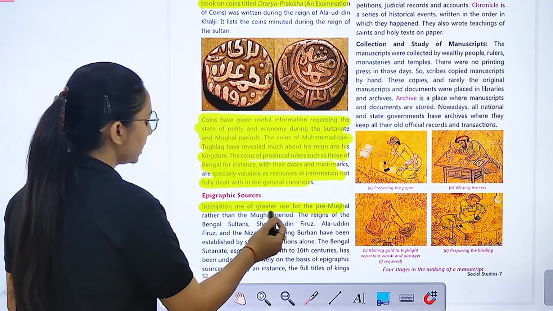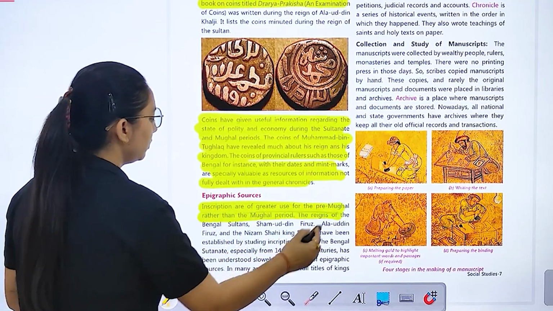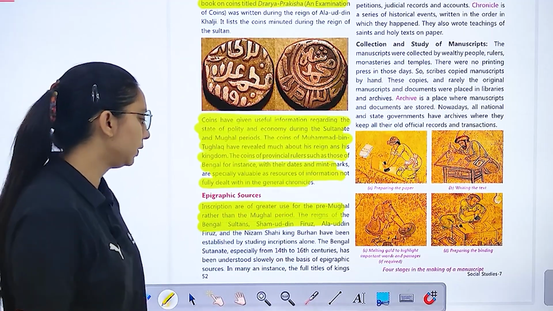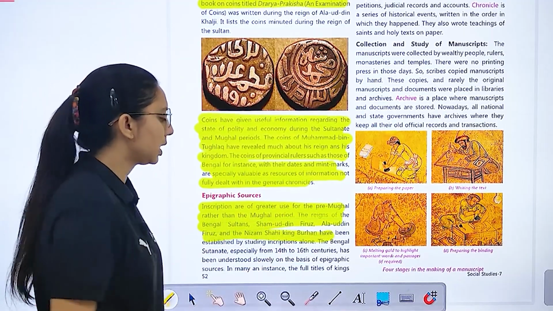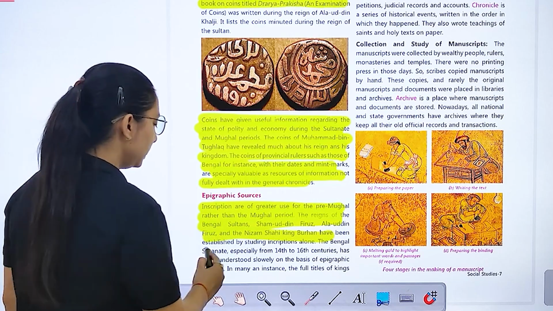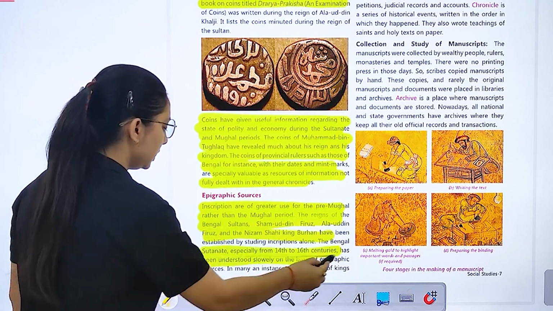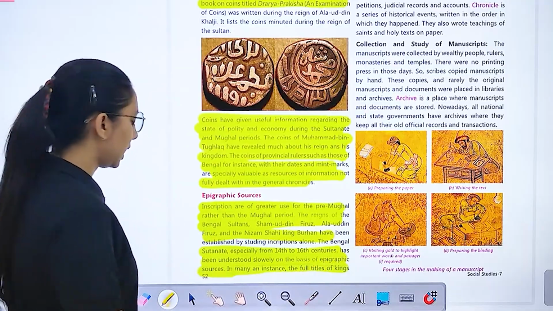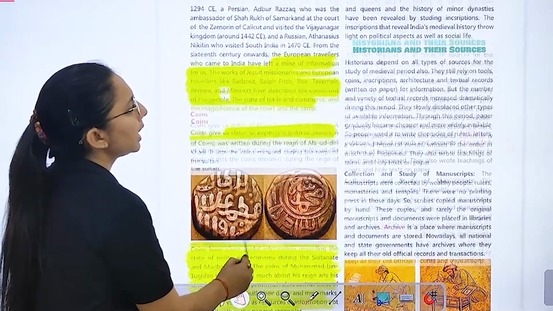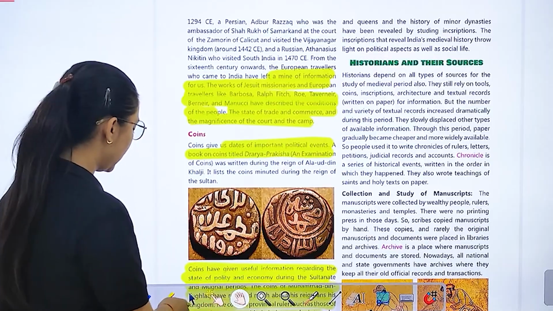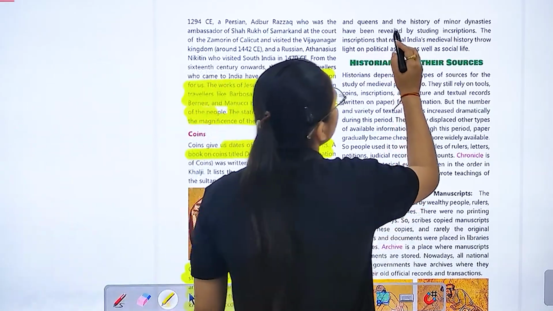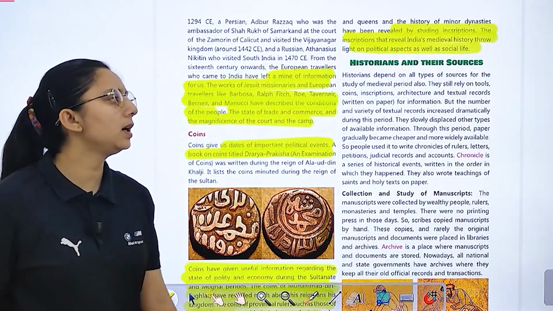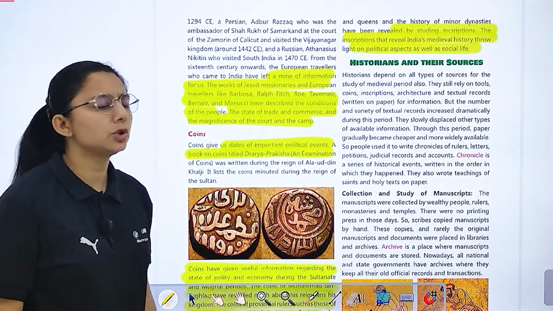Epigraphic sources, inscriptions are of great use for the pre-Mughal rather than the Mughal period. So what happened? The reigns of the Bengal Sultans, Shamsuddin Firuz, Alauddin Firuz, and Nizam Shahi kings, especially from the 14th to 16th century, have been understood slowly on the basis of epigraphic sources. In many an instance, the full titles of kings and queens and the history of minor dynasties are revealed by studying inscriptions. The inscriptions that revealed Indian medieval history throw light on political aspects as well as social.